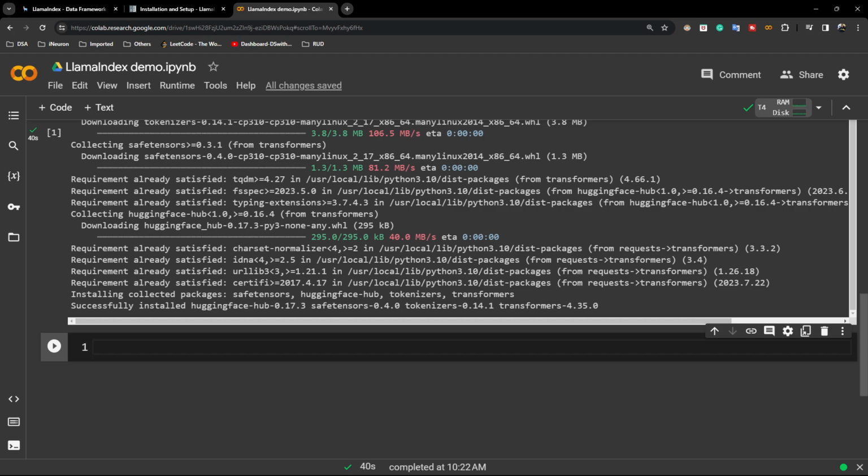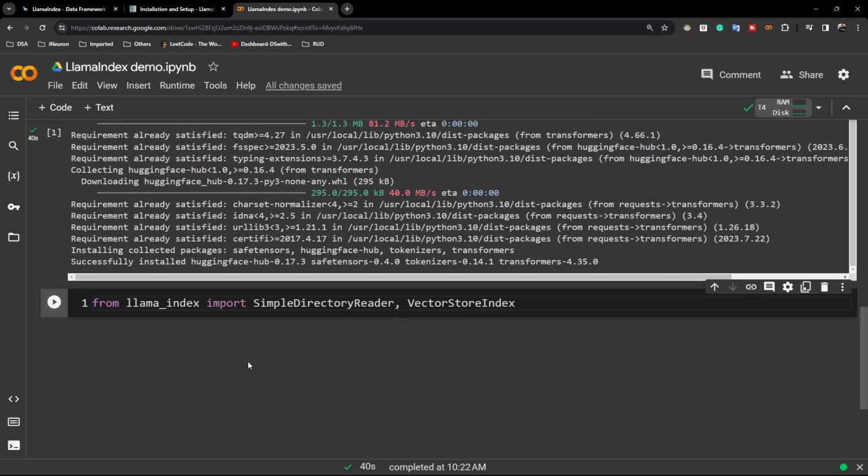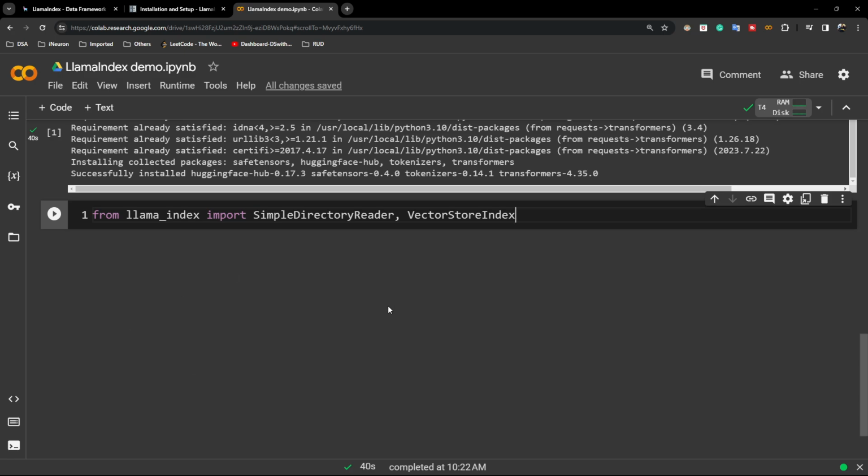So guys, installation is done. Now I'll import some of the libraries. First of all, I will import something called SimpleDirectoryReader and VectorStoreIndex from my llama index. These two functions I need. I'll tell you whenever I'll be using them, and what is the use of them.